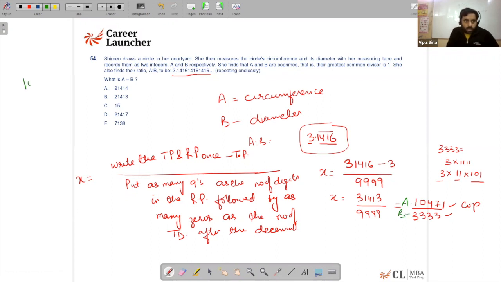So basically, 10471 minus 3333, 7138 is the answer to this question, right, guys? So just a direct application of this conversion.